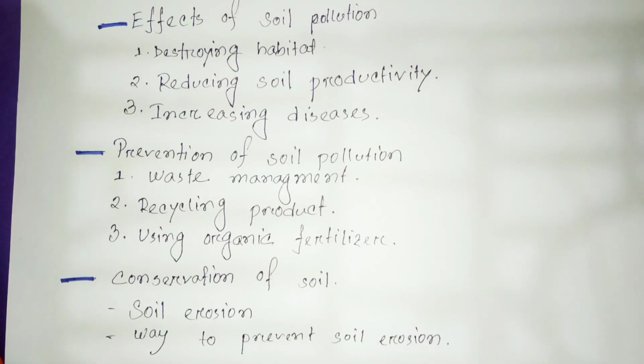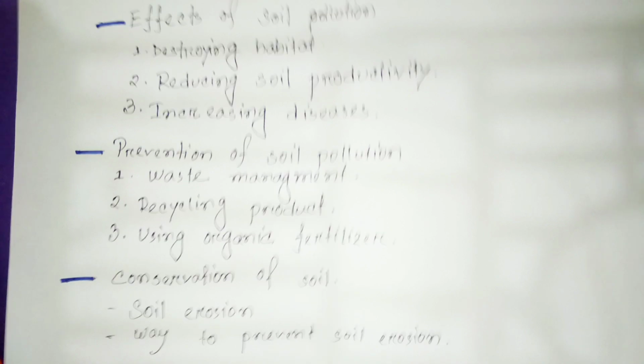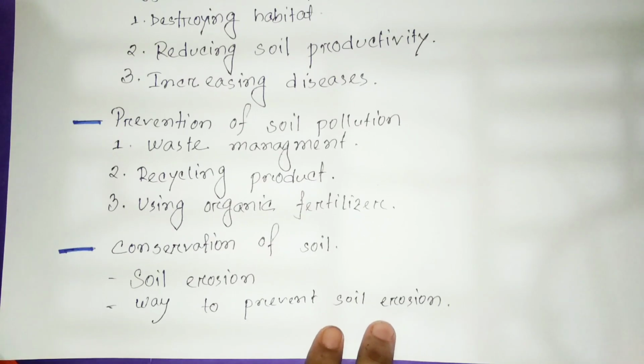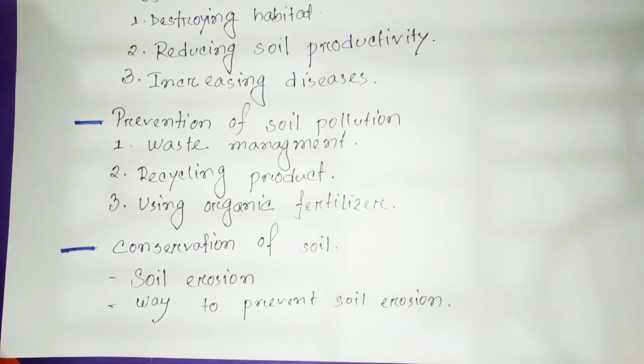So let's sum up the whole lecture. The first thing we learned, the effects of soil pollution: destroying habitat, reducing soil productivity, increasing diseases. Then we learned prevention of soil pollution: waste management, recycling products, and using organic fertilizer. Then we learned conservation of soil, soil erosion, and ways to prevent soil erosion.